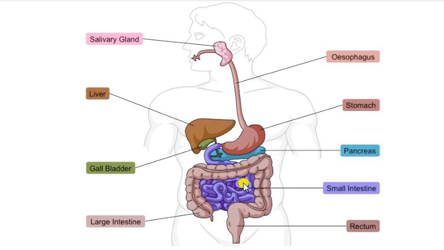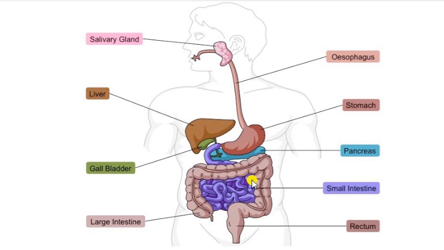From the stomach, a small tube about 7 meters long starts, called the small intestine. All these form the alimentary canal, and from mouth to anus it is about 10 meters long. Out of this 10 meter long tube, 7 meters is the small intestine. The small intestine is a highly coiled structure, 7 meters coiled inside our body. The small intestine helps in digestion.